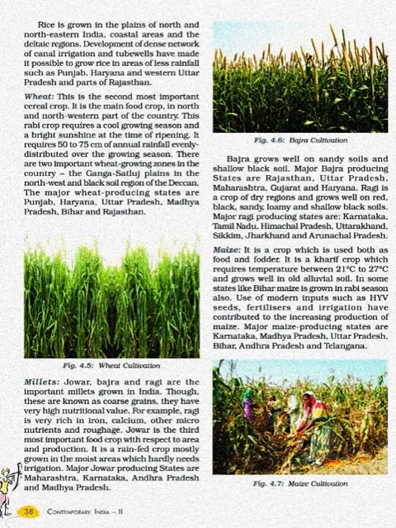Now let's discuss the maize. So maize, the cereal which is used both as food and fodder, and maize is the kharif crop which requires temperature between 21 to 27 degree Celsius. It grows well in the alluvial soil, and in states like Bihar it is grown as a rabi crop also. And due to the use of HYV seeds, improved technologies, fertilizers, irrigation, all this have contributed to the increasing production of maize. And the major maize producing states are Karnataka, Uttar Pradesh, Bihar, Andhra Pradesh and Madhya Pradesh.